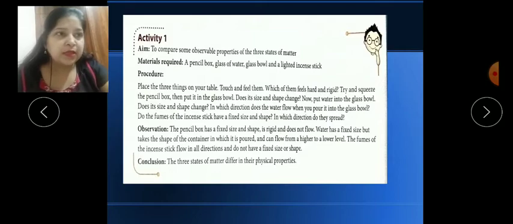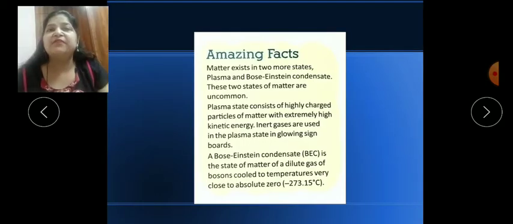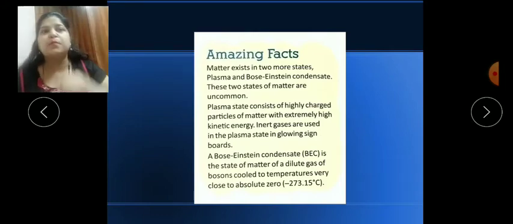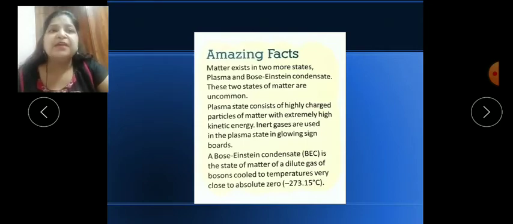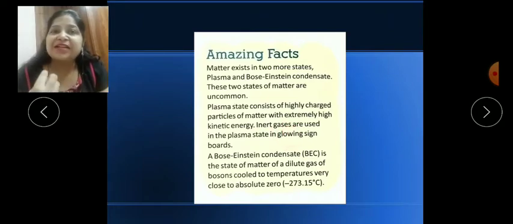Okay children, now one amazing fact is given. I told you there are 5 states of matter, so the other 2 are also given here. The fourth one is plasma, and the fifth one is Bose-Einstein condensate. These are uncommon, not so common, but in higher classes you will get to know about them. Plasma state is highly charged particles of matter, means their particles have very high kinetic energy. They can move fast in all directions.